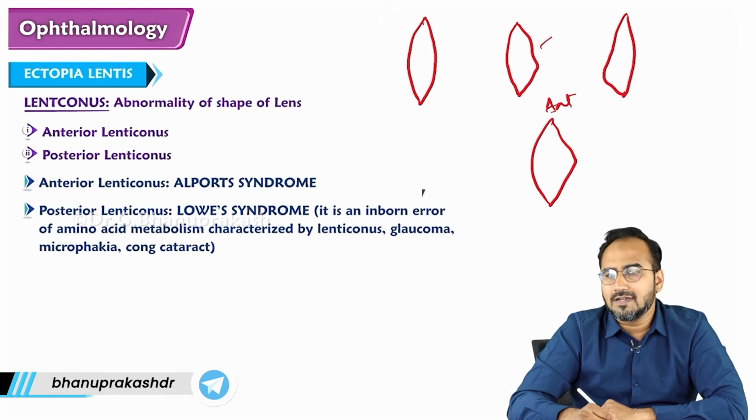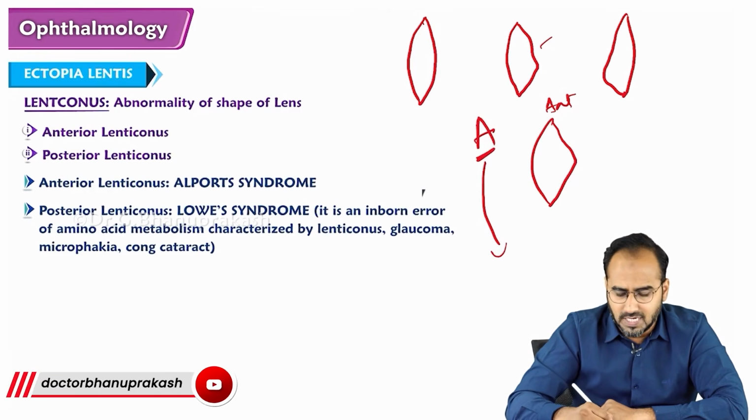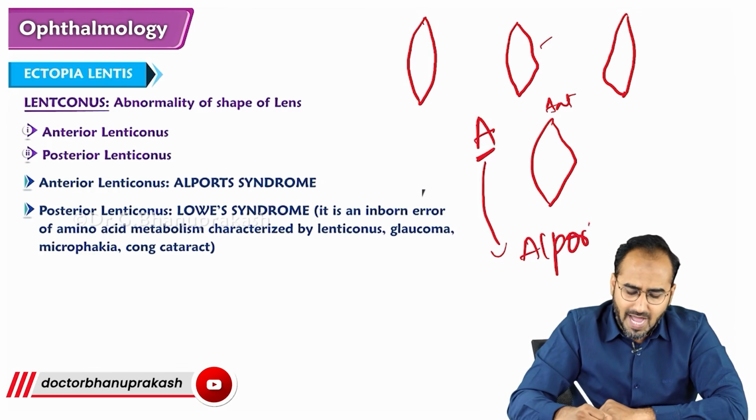What is the cause of anterior lenticonus? Remember, anterior lenticonus starts with A, and the cause also starts with A: Alport syndrome.